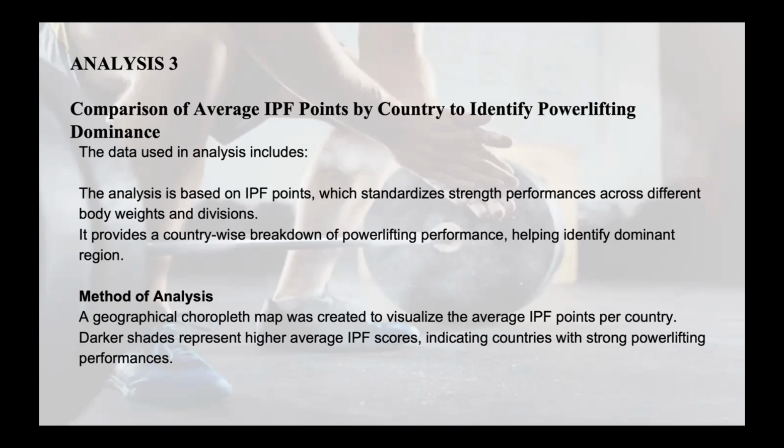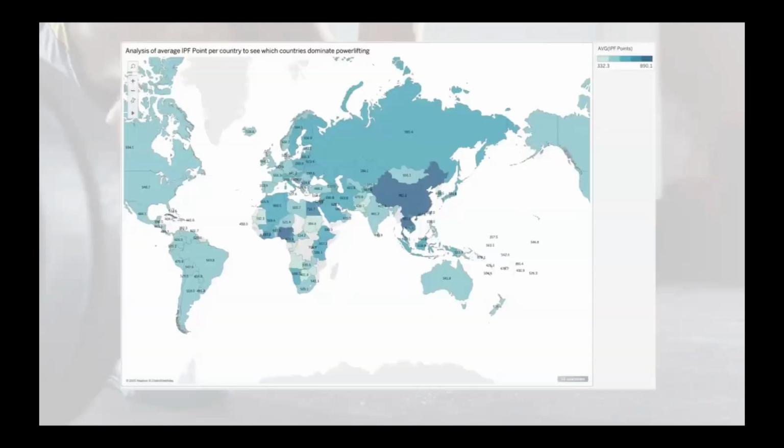The method of analysis is a geographical choropleth map to visualize the average IPF points per country. The darker shade represents higher average IPF scores, indicating countries with strong powerlifting performances.